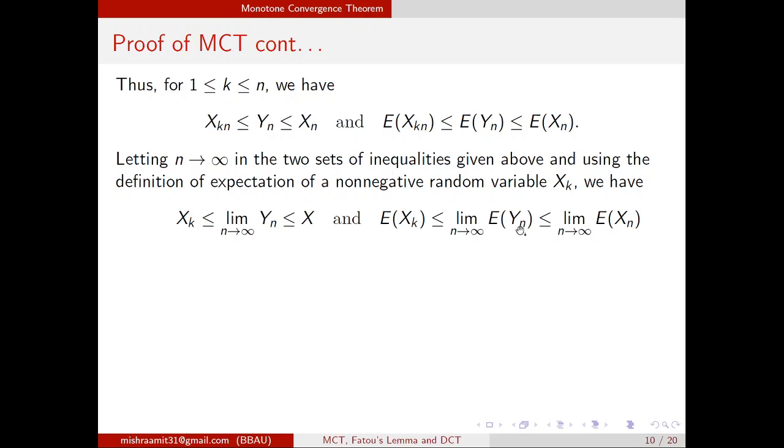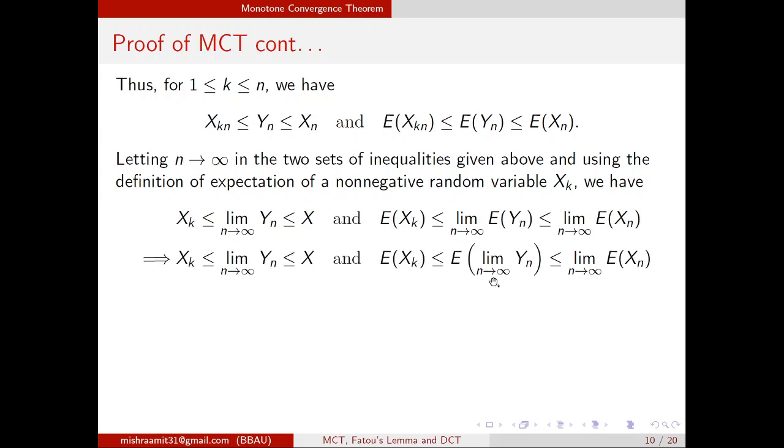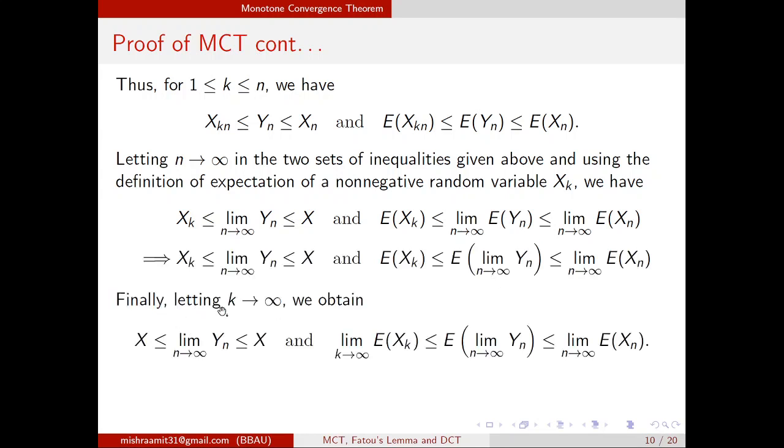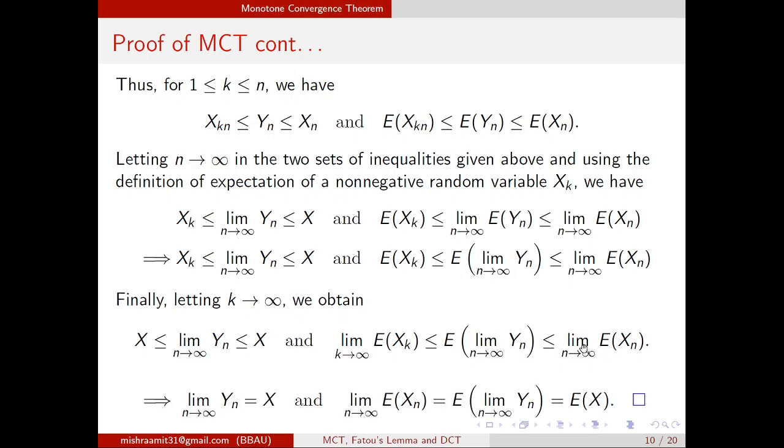Then, since the Yn's are a non-decreasing sequence of non-negative simple random variables, I can take this limit inside by definition, and then we choose k tends to infinity, so Xk tends to X, and this is as it is. Now you can say that limit Yn is bigger than X and smaller than X, that means it is equal to X. Similarly, the left hand side and right hand side are both the same, so both limits will be the same, and this is nothing but expected X. So this was the